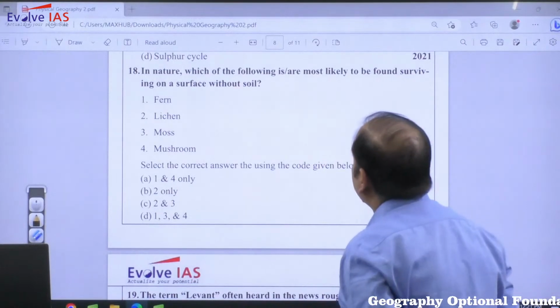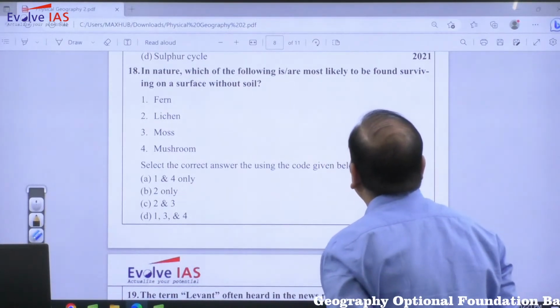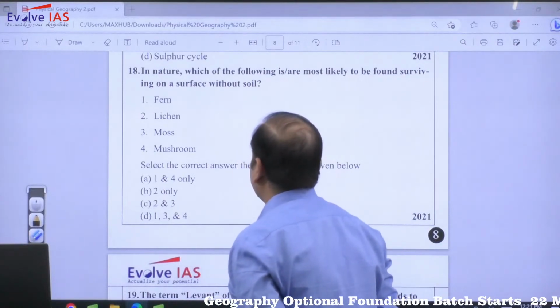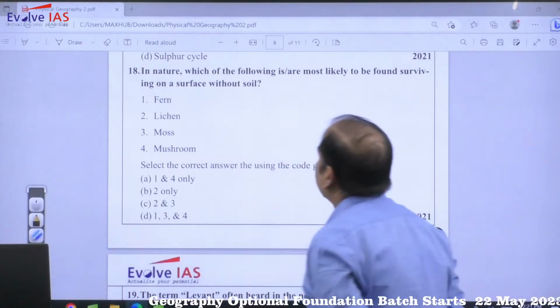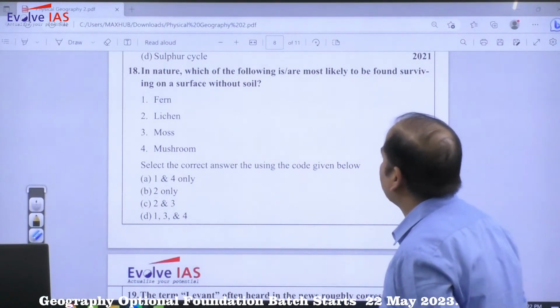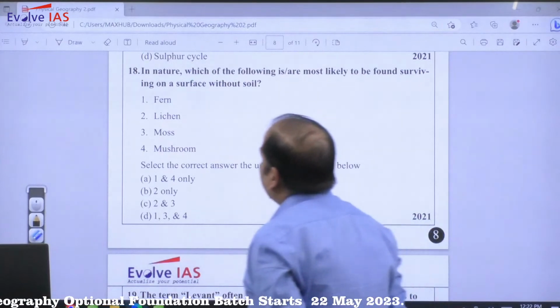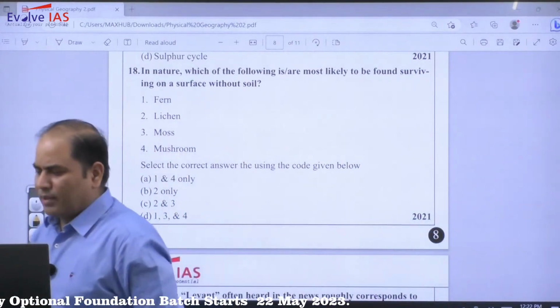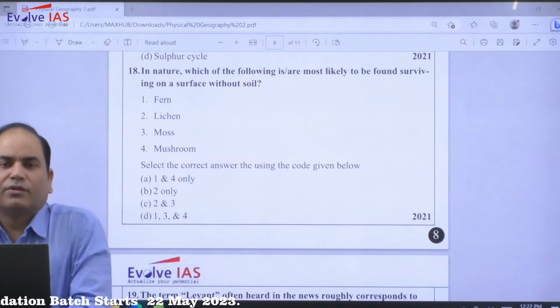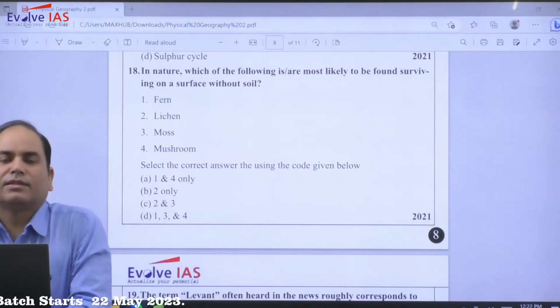In nature, which of the following is most likely to be found surviving on a surface without soil? Even if you read about ecological succession, it begins from the bare rock.